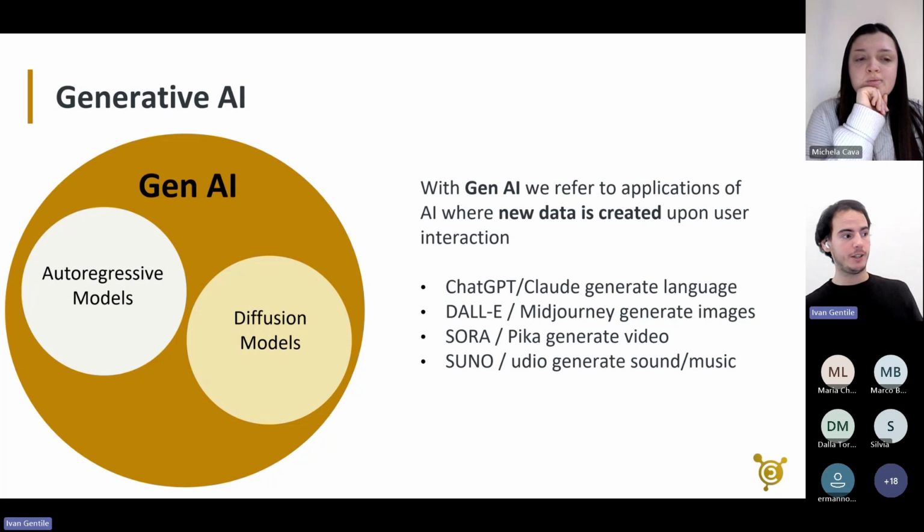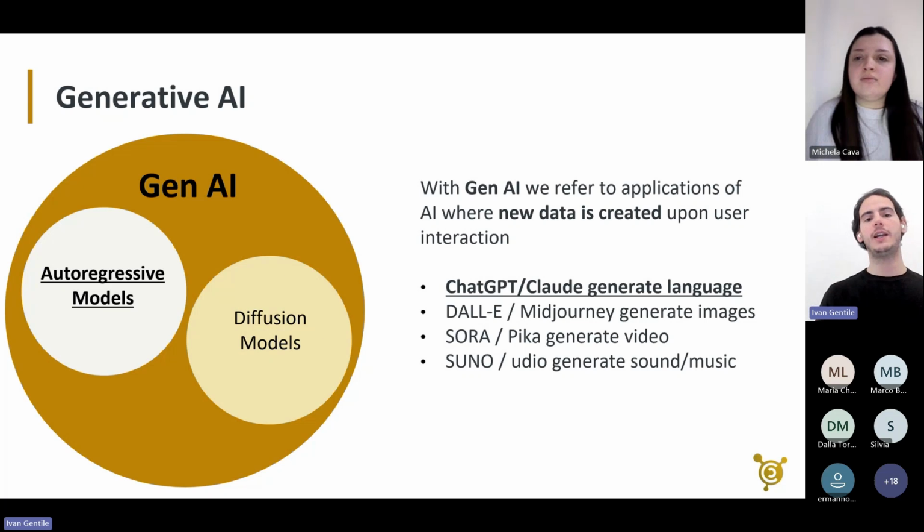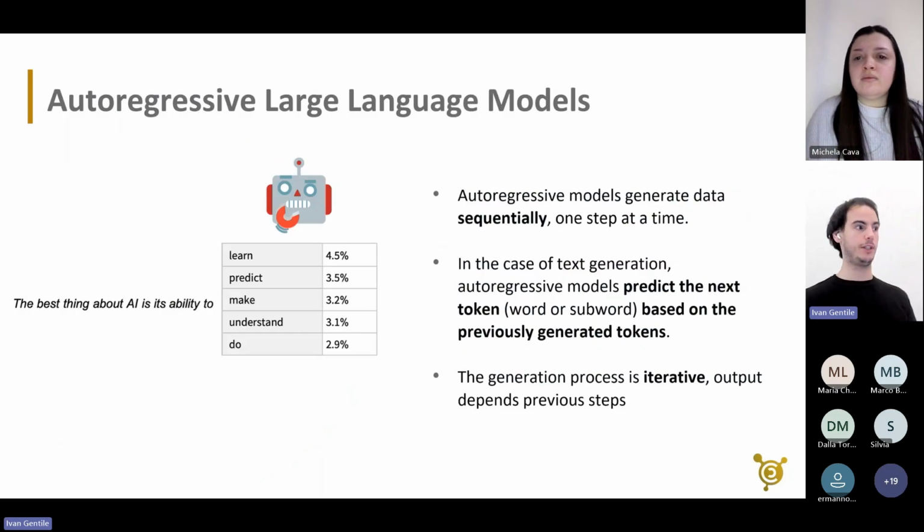And there are many fields in generative AI. We also have models that generate images, video, and music. These tend to be different models. And then we have models that generate language, which is the focus of today. And within this presentation, we're going to focus on this.